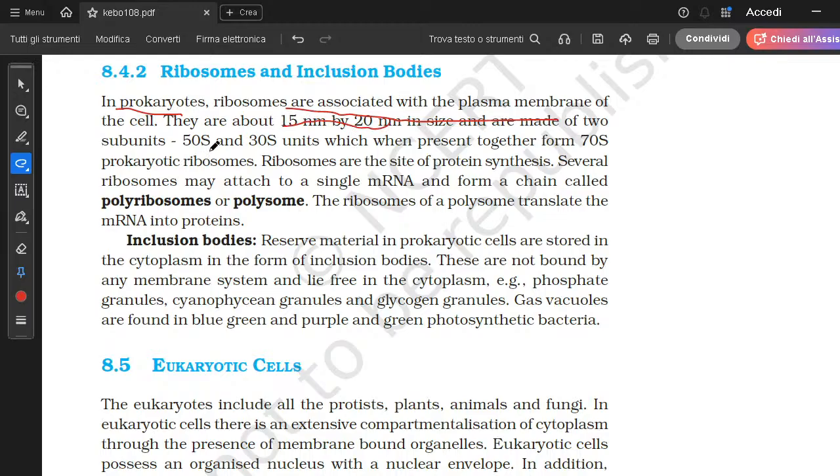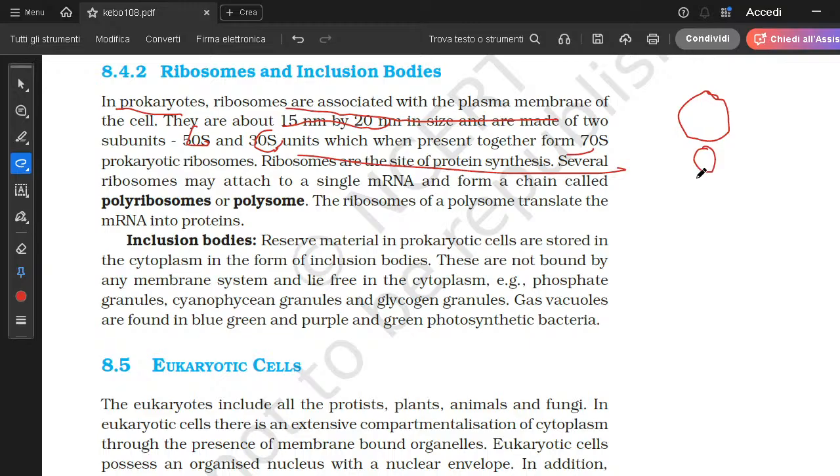They are made of two subunits, the first being 50S and the second being 30S, and together they make the 70S ribosome. These are the only type of ribosome found in prokaryotes. The 50S subunit is generally larger, and the 30S subunit is smaller. Ribosomes are the site of protein synthesis.